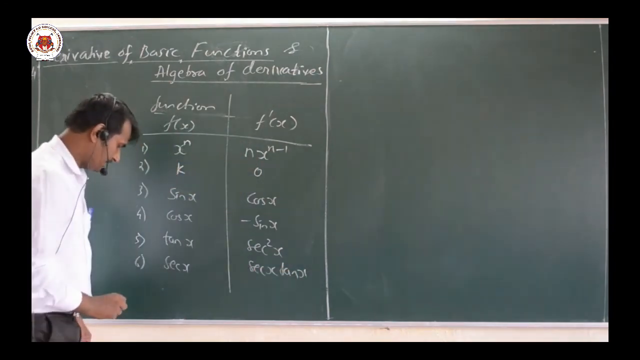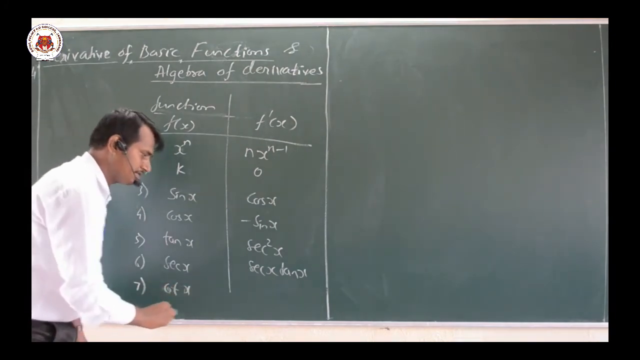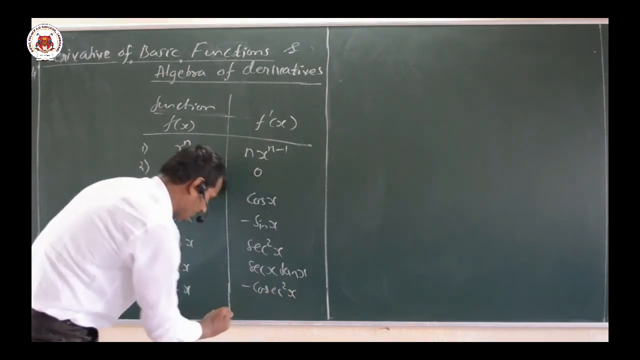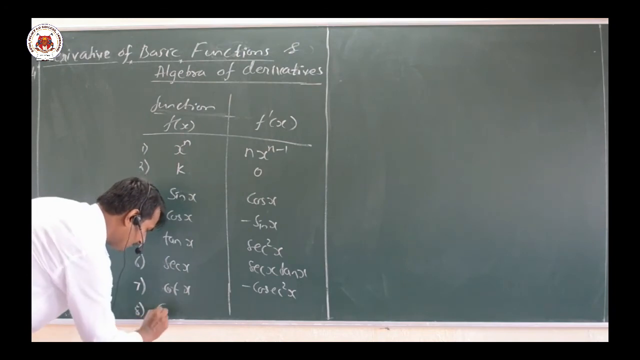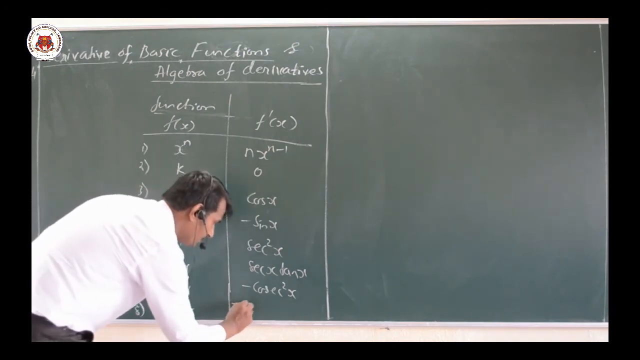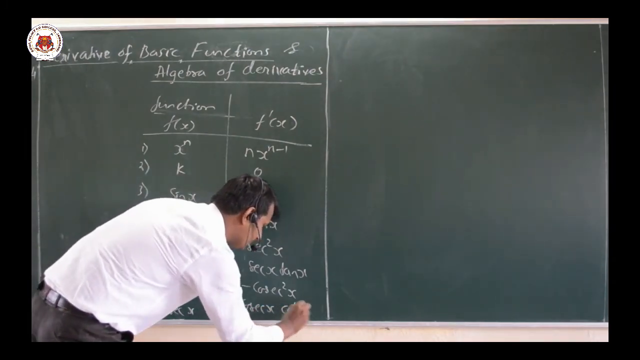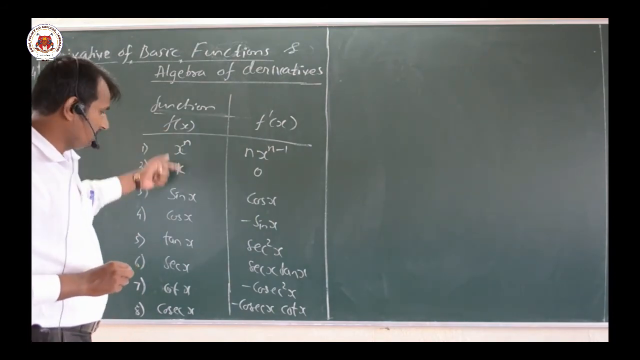And then the seventh one, cot x. Cot x differentiation will be minus cosecant square x. Eighth one, cosecant x. Cosecant x differentiation will be minus cosecant x into cot x. These are all the basic differentiations.